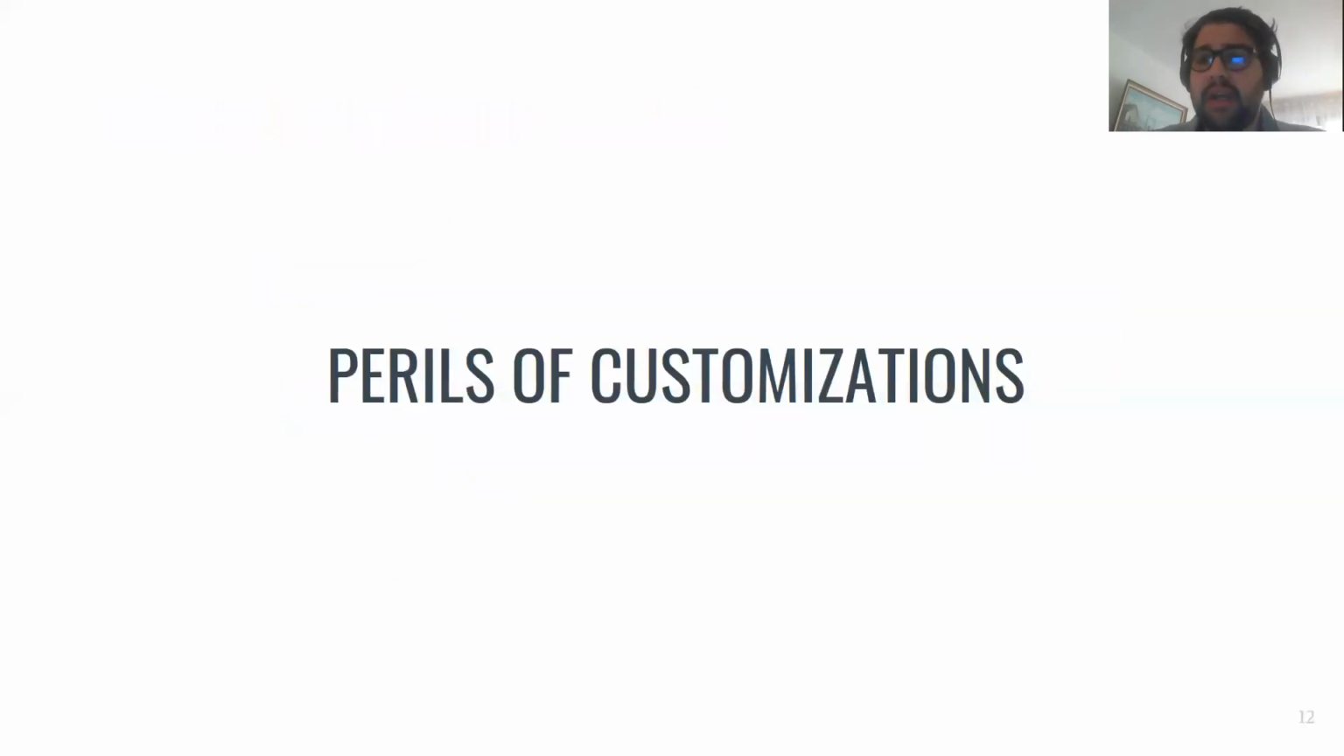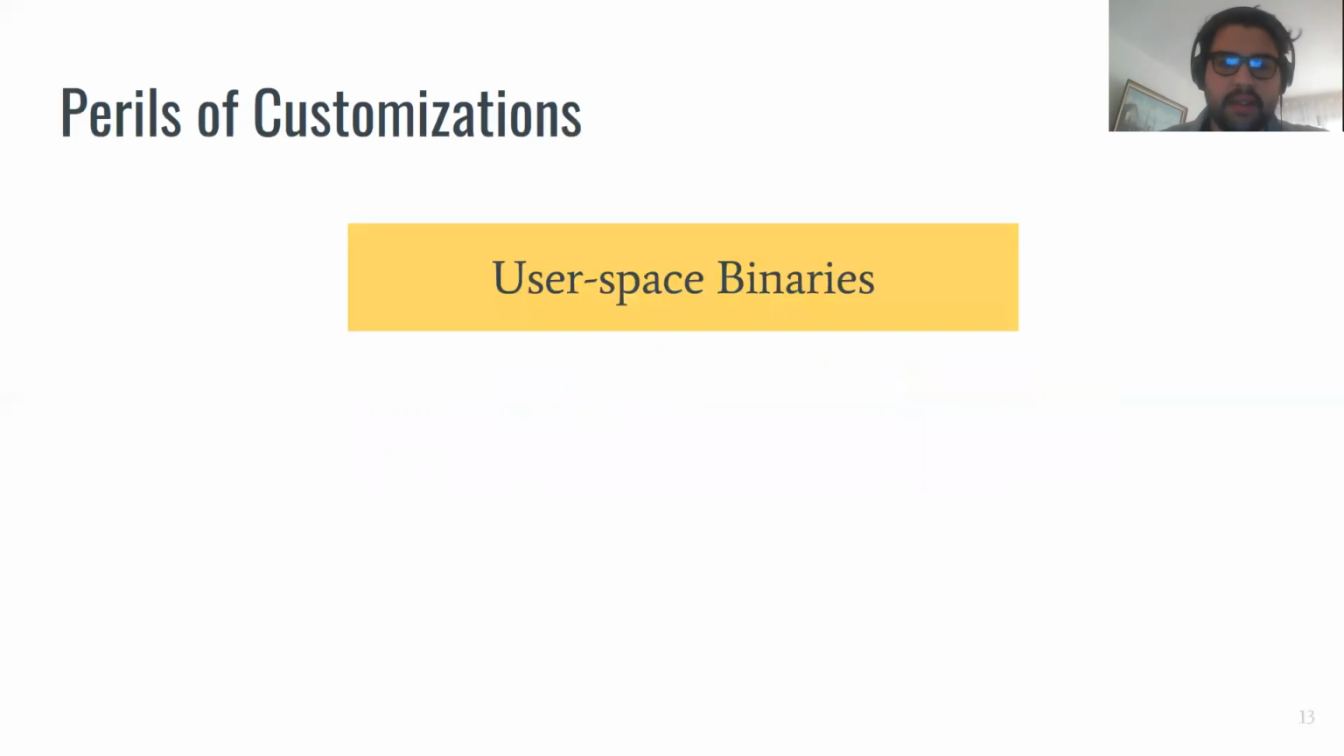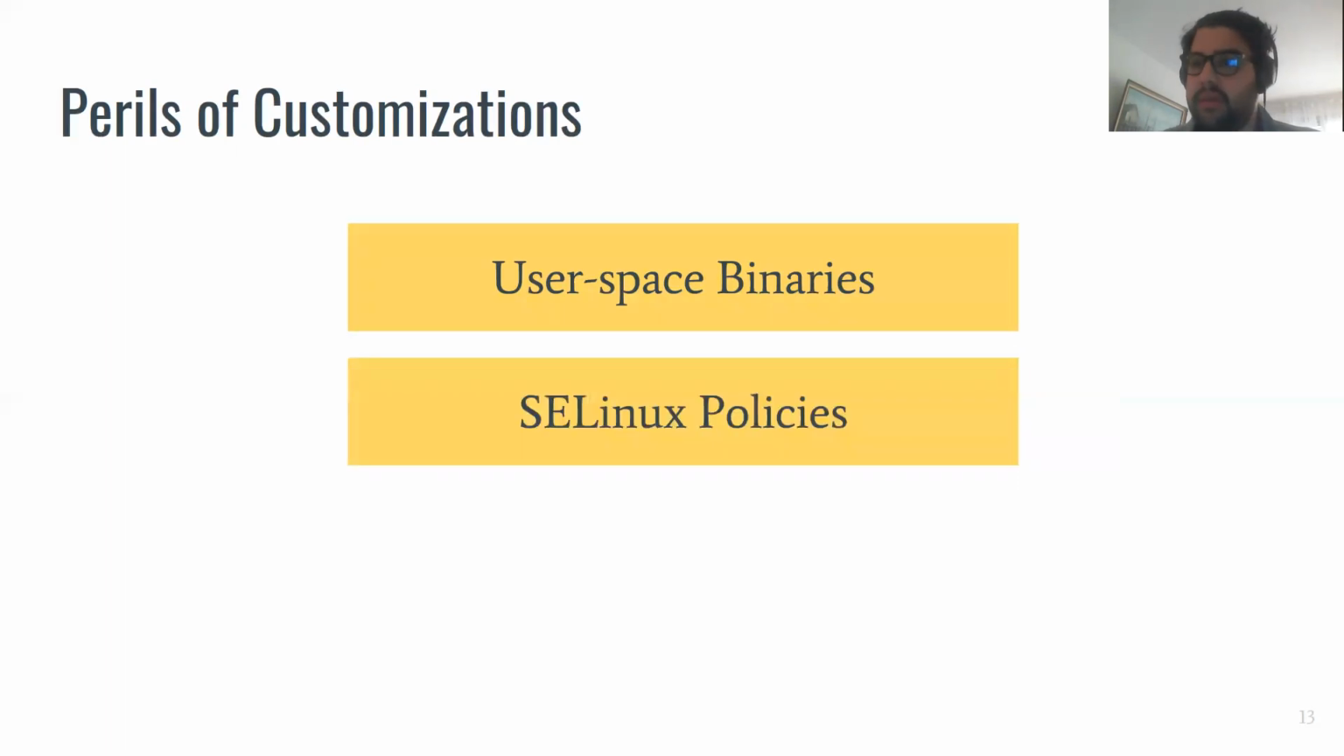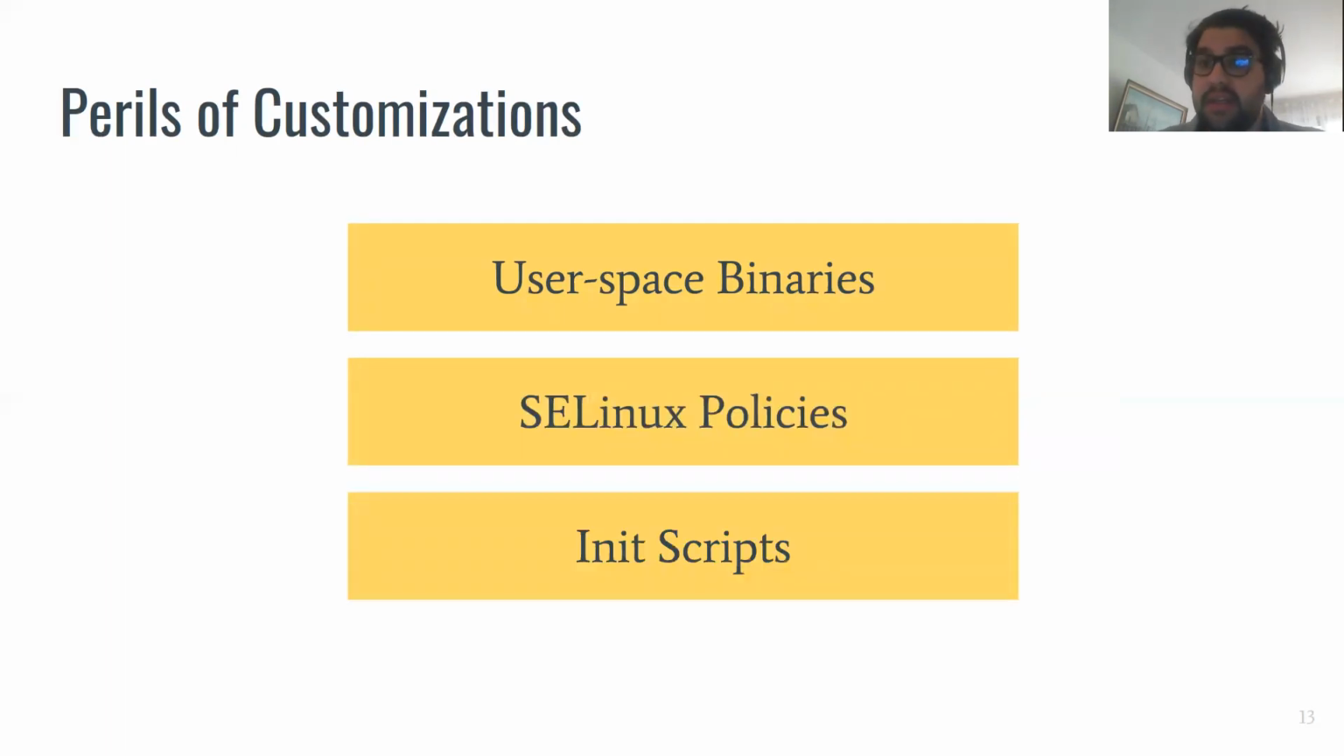So after having analyzed the compliance of the modifications made by the vendor, we also wanted to focus on understanding how dangerous they are. And so we decided to focus at this stage on analyzing how the customization takes place and what are the net effects on the security of the system. We decided to analyze the perils of customization for what concerns the user space binaries, the SE/Linux policies, and the initialization scripts used by the Android system.